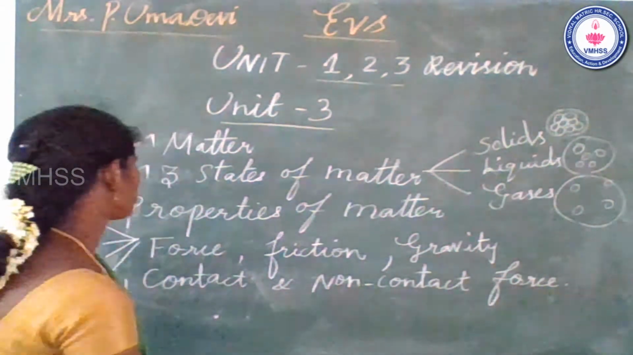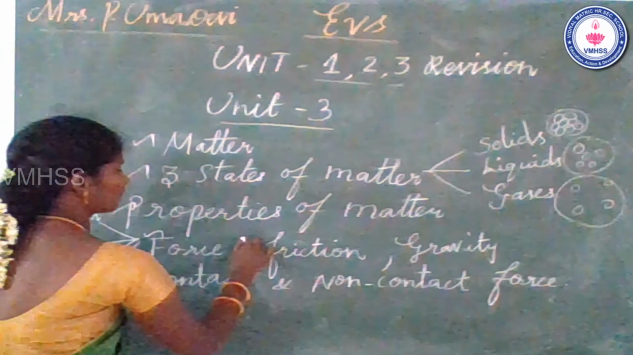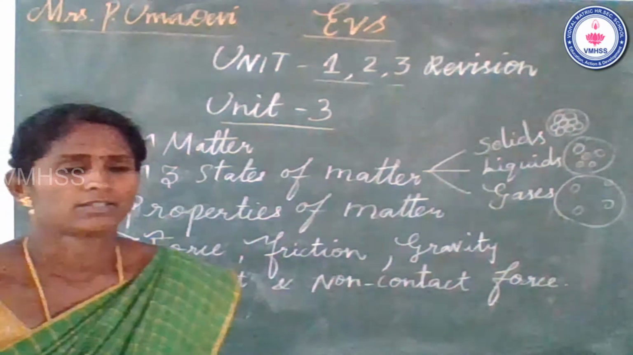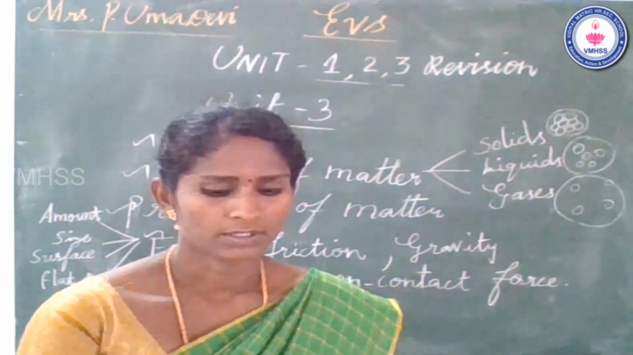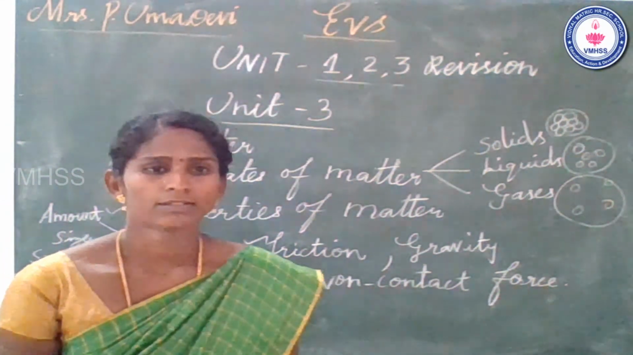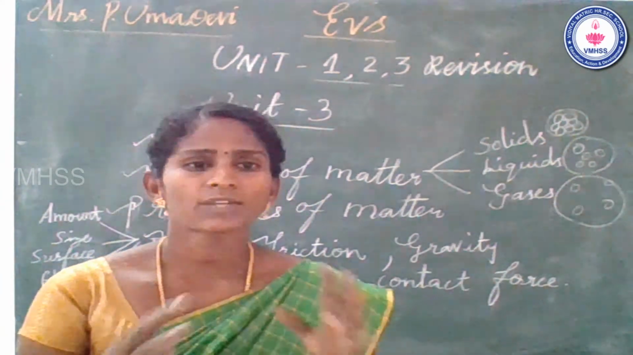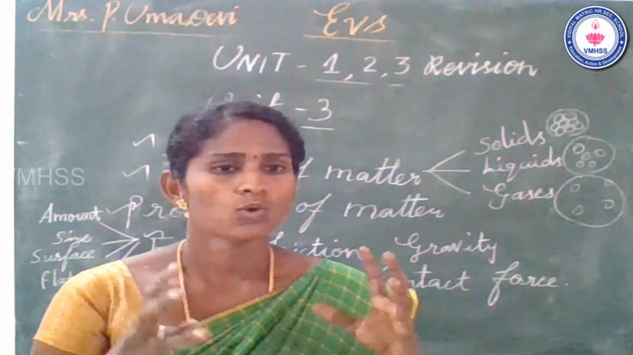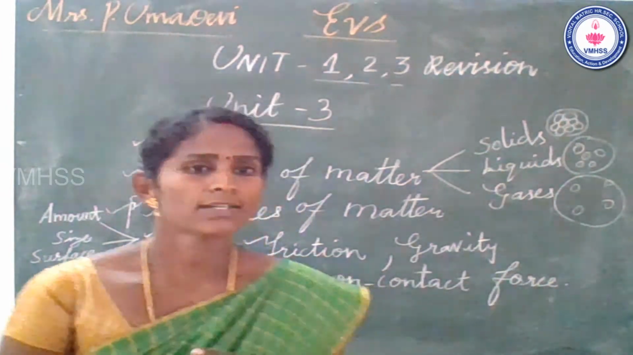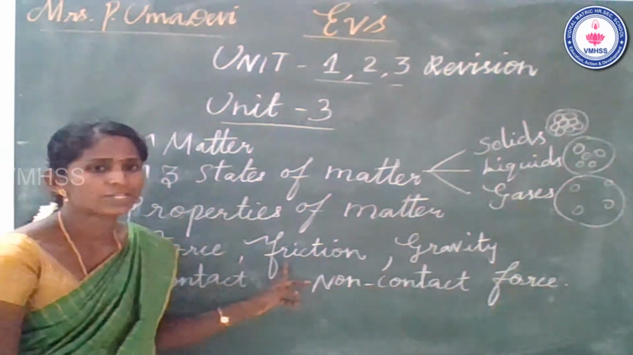And what is the next concept? Friction. Students, what is meant by friction? When 2 objects come in contact with each other to do any work, it is called friction.